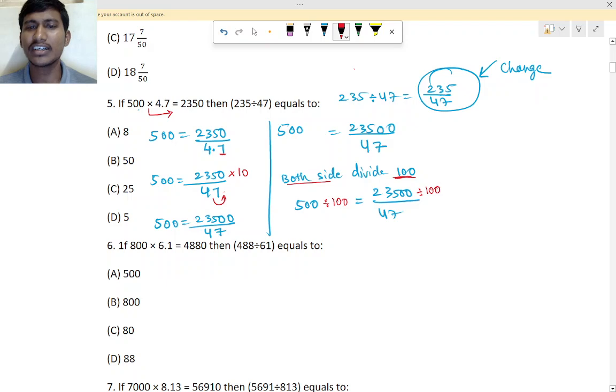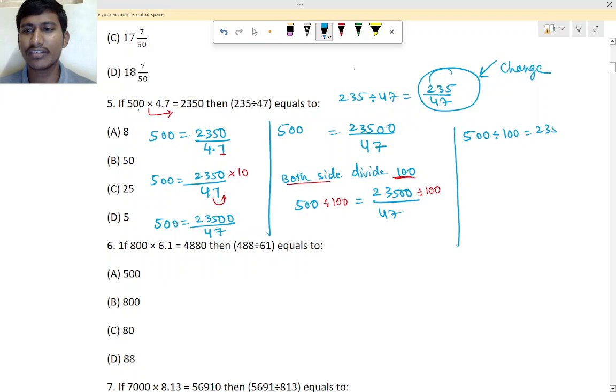If you divide with 100, we know we have to cancel the zeros. Cancel the zeros, and it will be how much answer now? 500 divided by 100 is there, right?